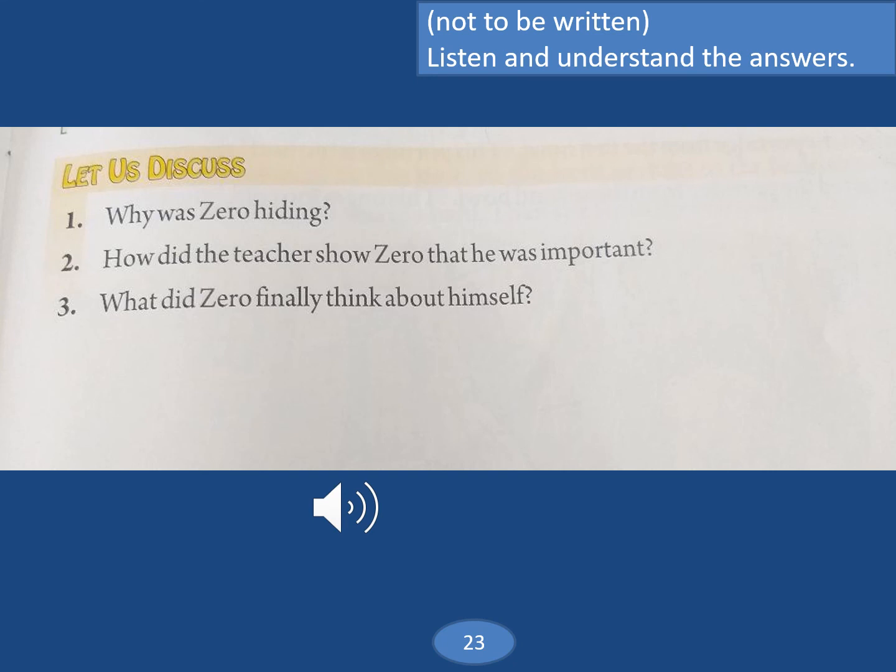Question 3. What did Zero finally think about himself? Zero finally realized that he was important and valuable. When he joined hands with others, the value of each one increased.